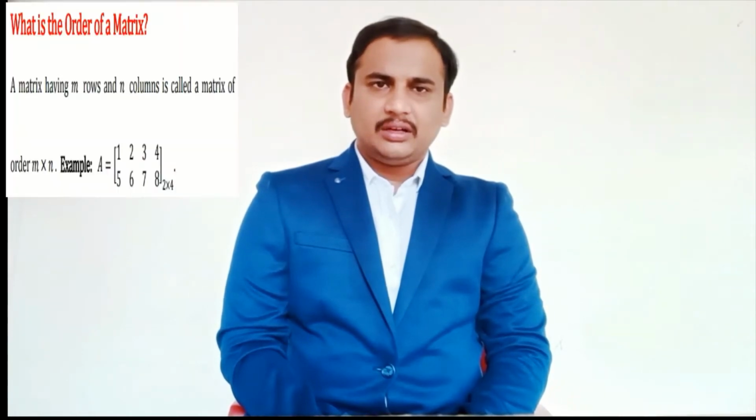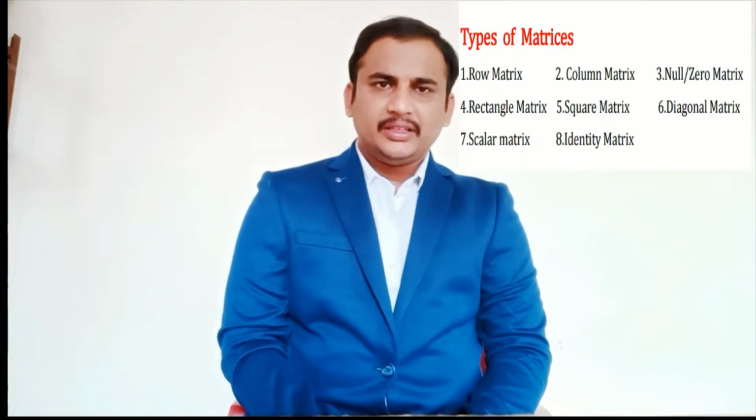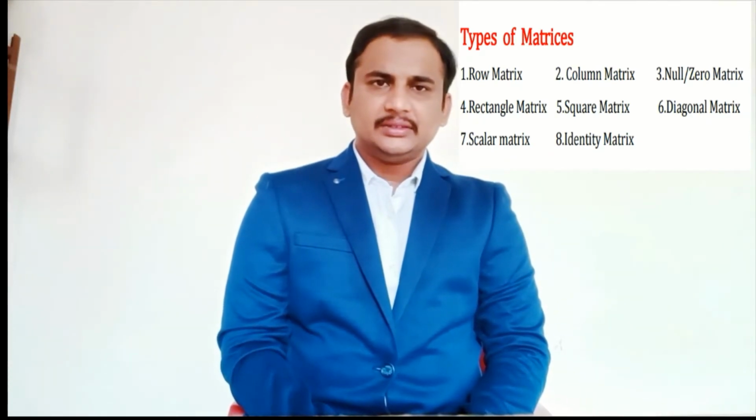What is the order of a matrix? A matrix having m rows and n columns is called a matrix of order m by n. Types of matrices: row matrix, column matrix, null or zero matrix, rectangular matrix, square matrix, diagonal matrix, scalar matrix, identity matrix.